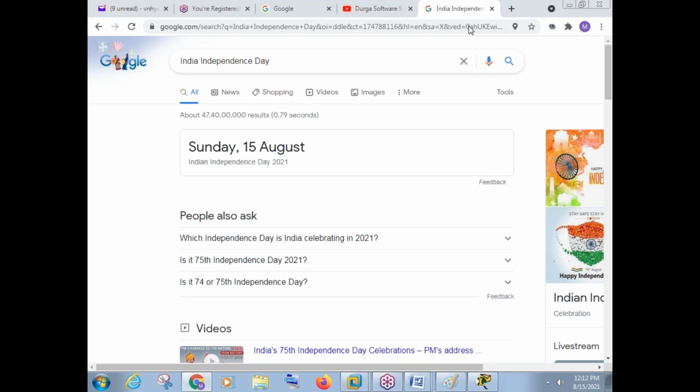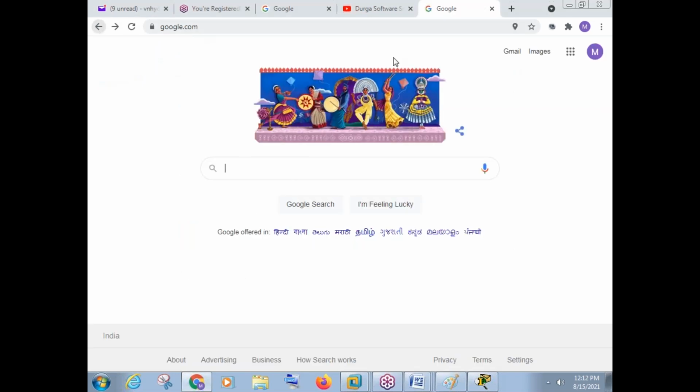We have to configure a server. Just remember one thing: we are superior to the servers and routers and switches and all the devices. The server will do what we ask it to do, and how do we ask it? By configuration. That is the bottom line. Servers will work according to our configuration. Today is India's independence day.